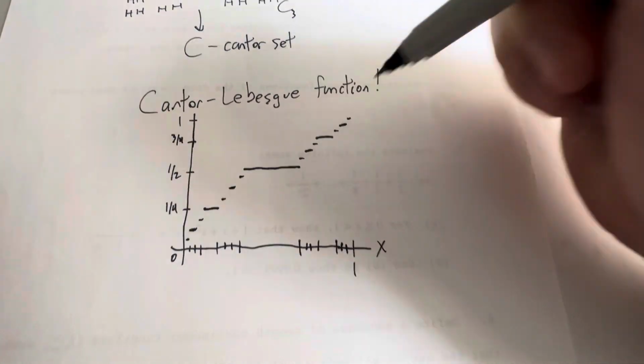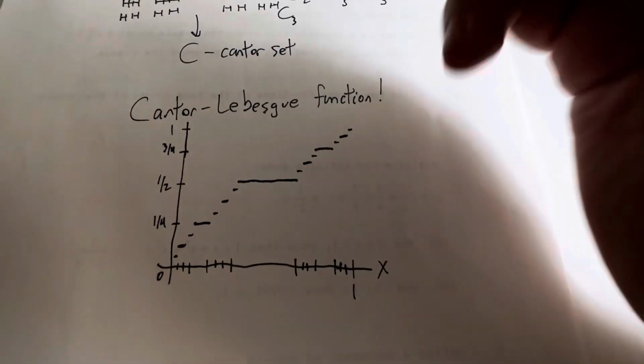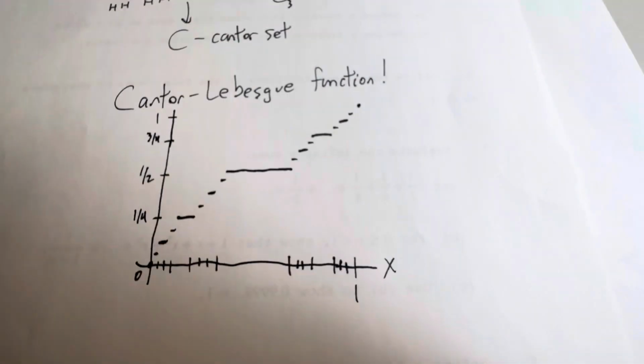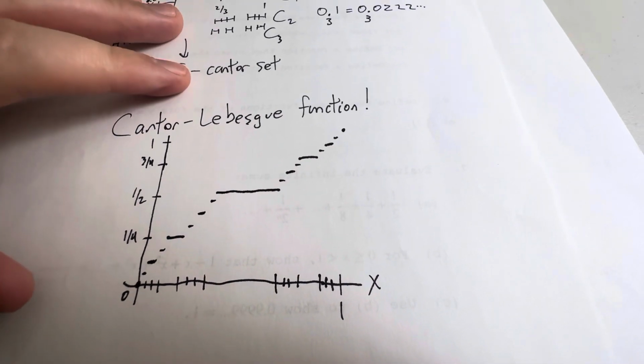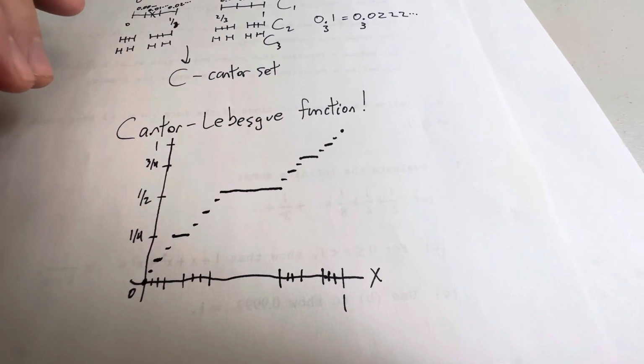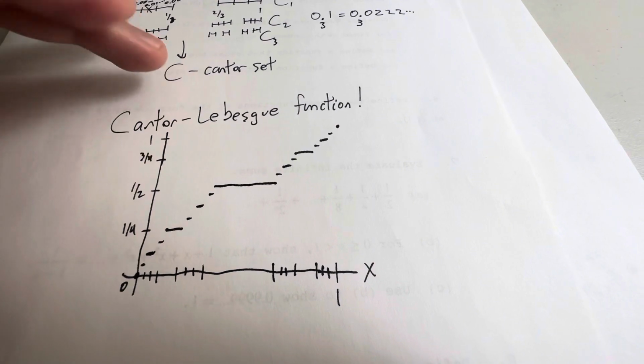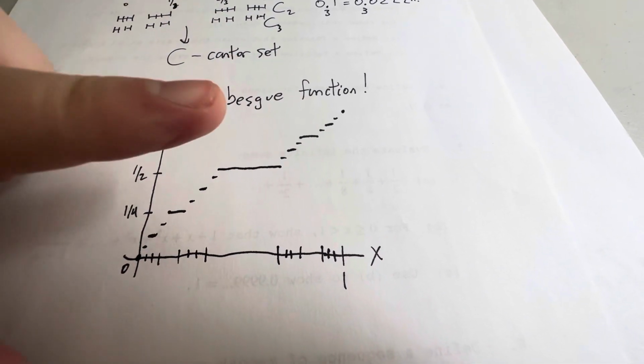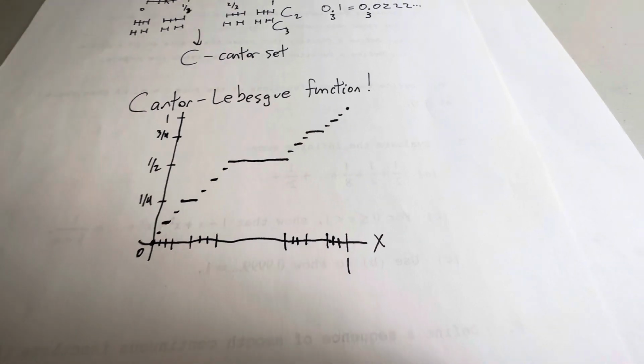And unfortunately, my picture can only be so good. But 1 will map up to 1 here, and 0 will stay at 0. And then you just keep doing this forever and ever until you connect all the dots. And it doesn't necessarily look like it's going to work out and it's going to fill in these gaps, but it does. You can show that